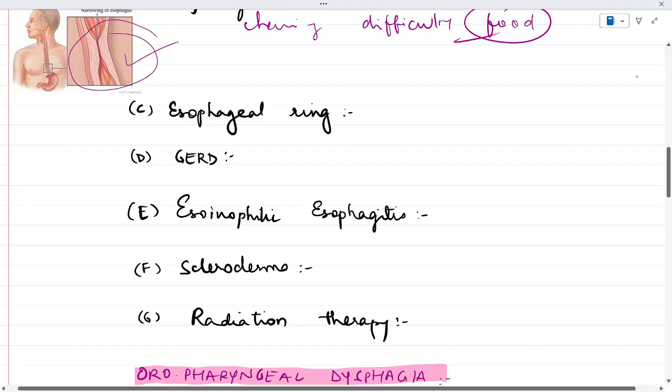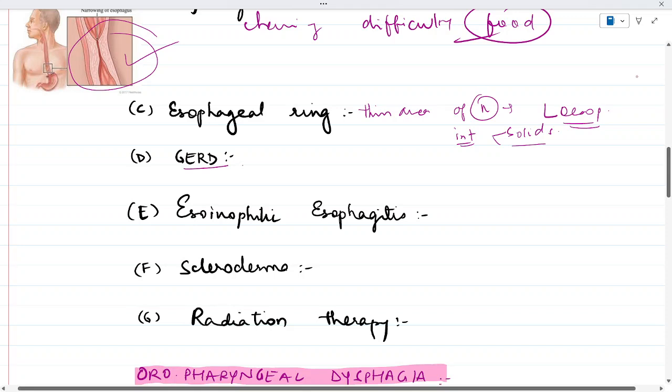Now the third factor is the esophageal ring. This is specifically a thin area of narrowing which is seen in the lower esophagus, and this can intermittently cause difficulty in swallowing solids. Okay.